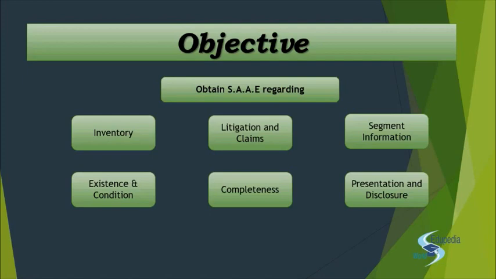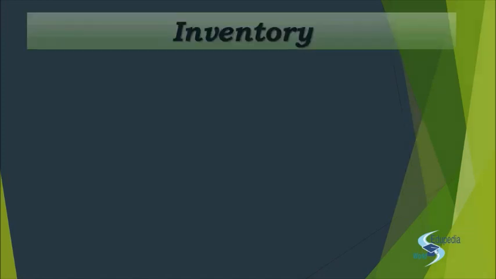We need to ascertain that they are complete or existing, existing in a good condition, in the appropriate condition as narrated, and the presentation and disclosure of the segment information. Now let us start with the very first portion, that is the inventories.